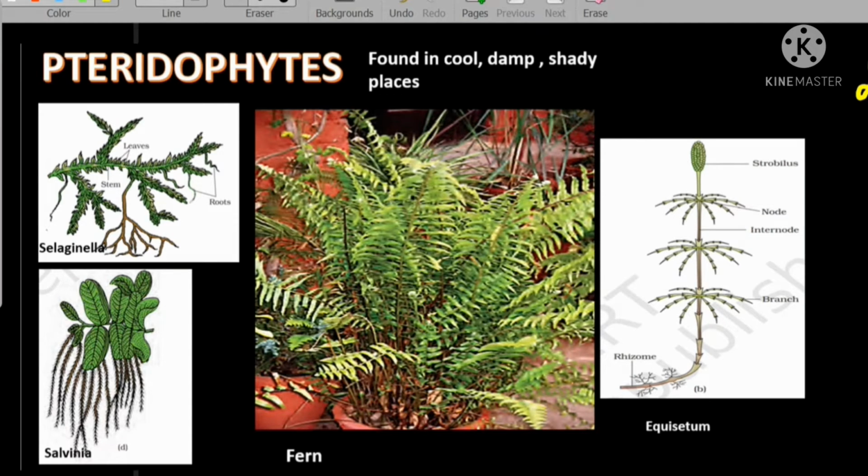The next is division Pteridophyta. Pteridophyta is advanced when compared to the previous division Bryophyta, because this time they have got true roots, stem, and leaves also. So for that reason, they are more advanced than the bryophytes. Now there are different types of pteridophytes. This is Selaginella, and there is the aquatic Salvinia, the fern, and Equisetum.